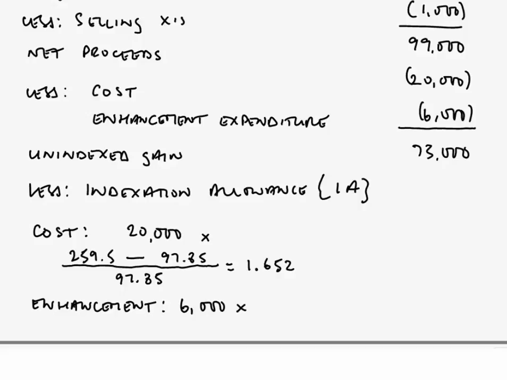Now once you've got your indexation factor, simple. Apply it to the allowable cost, so 20,000 times 1.652, and that would give you your first figure of indexation allowance. So let's put that through our calculators. 20,000 times 1.652 will equal, I made that anyway, £33,040.